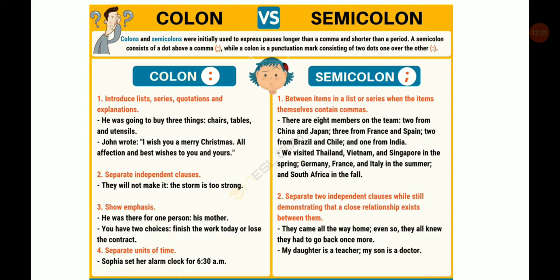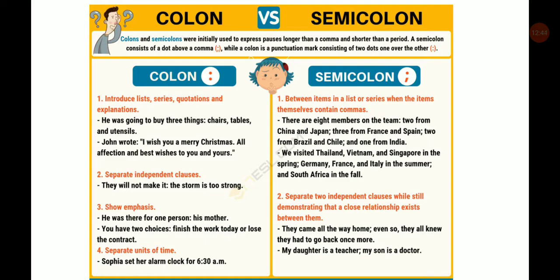And the fourth point, that is separate units of time. When we watch timing, when we use timers: Sophia set her alarm clock for 6:30 am. Now 6:30, we use it as separating units of time.